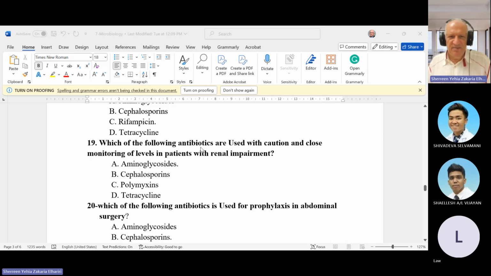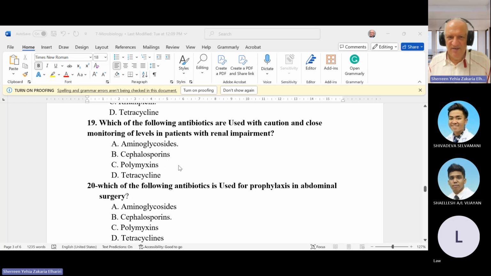Which of the following antibiotics is used with caution and close monitoring of levels in a patient with renal impairment? So here they are asking which antibiotic is nephrotoxic, so contraindicated in renal disease. Of course, we know that the aminoglycoside group is nephrotoxic. Aminoglycosides, gentamicin, amikacin, all these are nephrotoxic. Although it was commonly used in the past for urinary tract infection, nowadays quinolones have the top place.